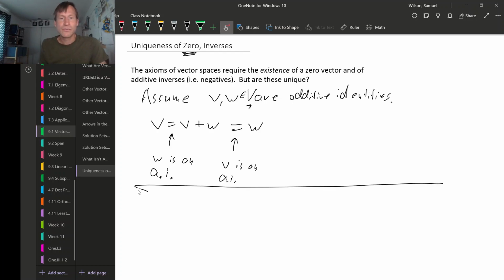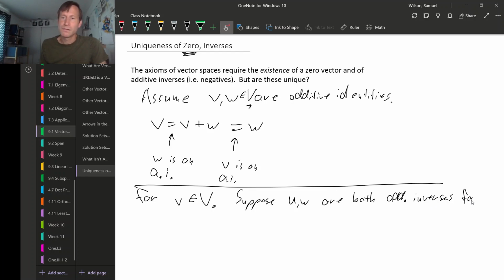So let's take some vector v in capital V, and let's suppose that U and W are both additive inverses for V. Remember what that means.